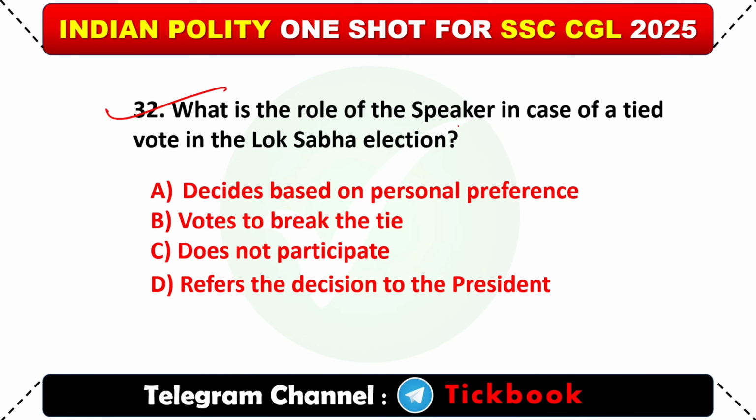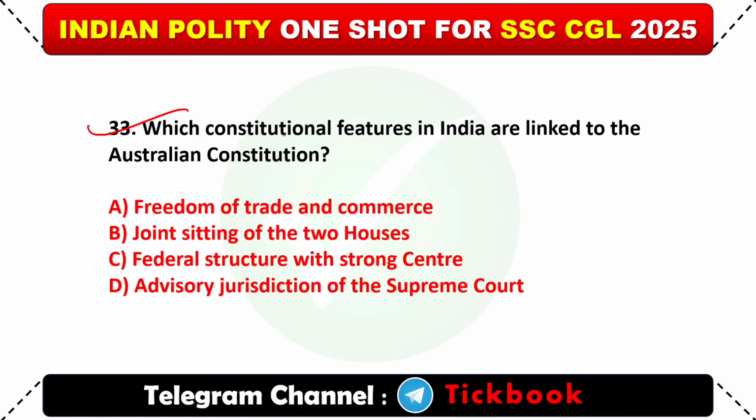32. What is the role of the speaker in case of a tied vote in the Lok Sabha election? Option number B, votes to break the tie. 33. Which constitutional feature in India is linked to the Australian Constitution? Option number B, joint sitting of the two houses.